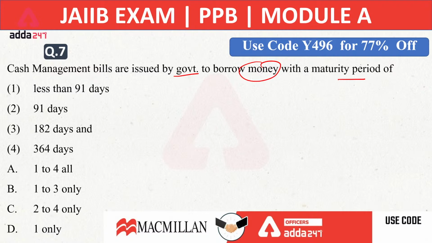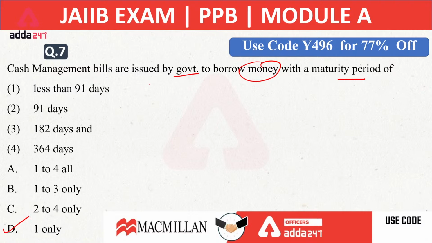Deepak is saying C. Those candidates who are members of the paid batch, we discussed cash management bill yesterday in the class. We discussed the money market instruments yesterday. So those candidates who are part of the paid batches should know the right answer. That is option D, only one. The cash management bill is for less than 91 days.